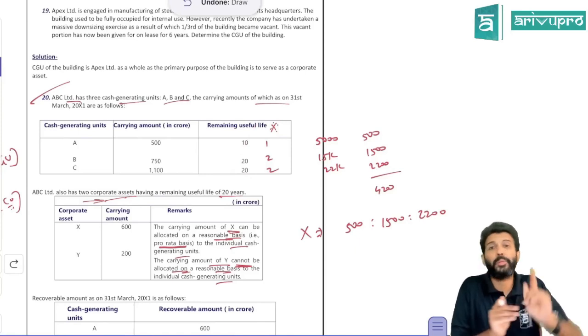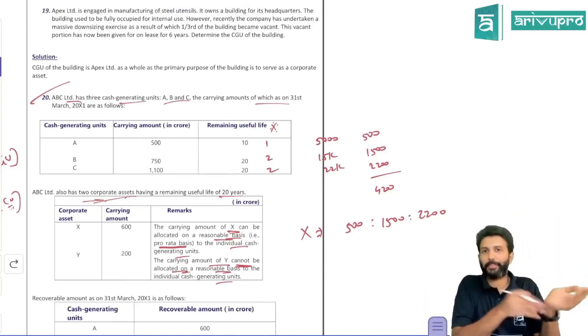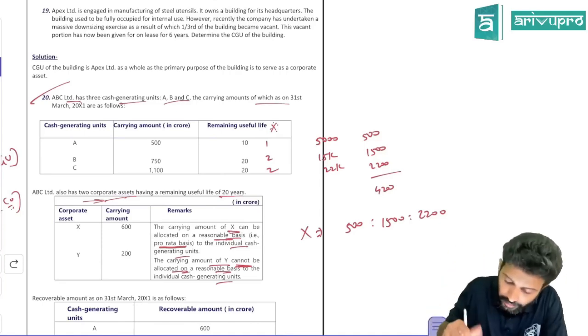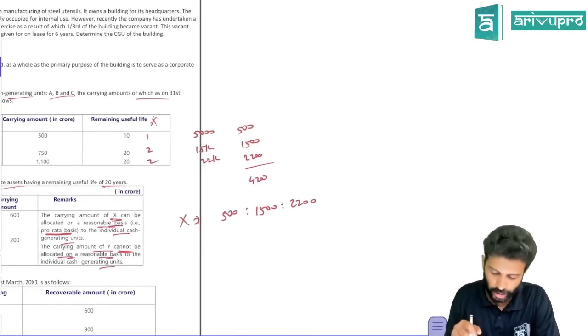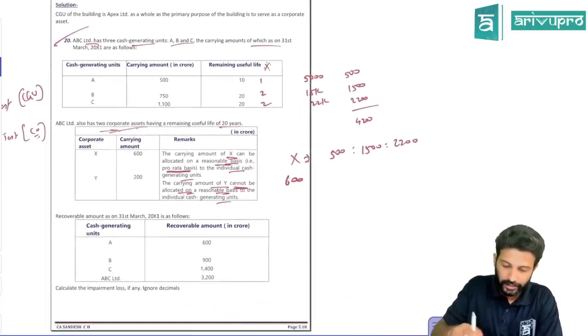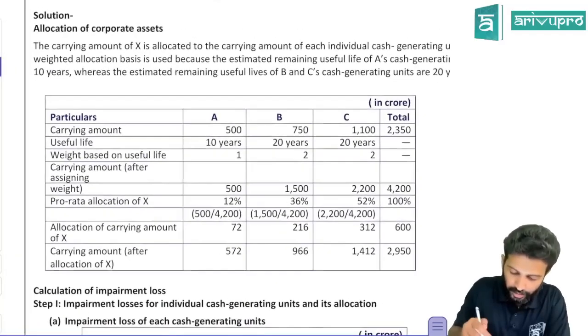And moreover, in the previous problem, there was only one CGU, so the allocation drama was not there. In fact, in the previous problem they had only told 2 is to 2 is to 1, so we did that. So here we have to do the allocation in weighted average ratio. So the corporate asset X is 600, and you have to allocate the 600 in this ratio. That's what they've done here. In the interest of time, we'll copy it from here. They've given it in percentage.